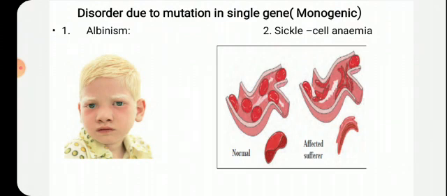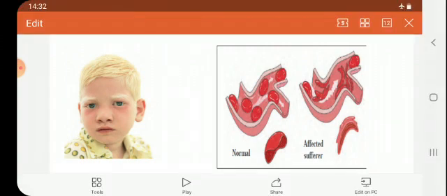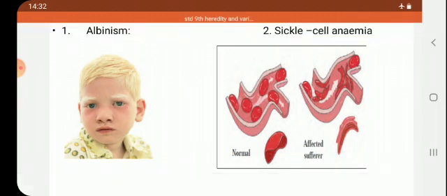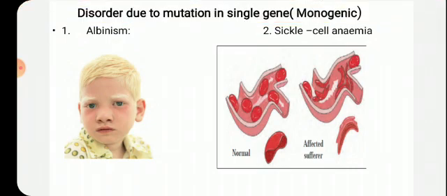Okay. But here in the book, we are going to discuss only two diseases, that are albinism and sickle cell anemia. Children, in albinism, you find the child altogether okay, no problem is there in such children. But see the eyes and the skin. The eyes, skin and hair are too white.